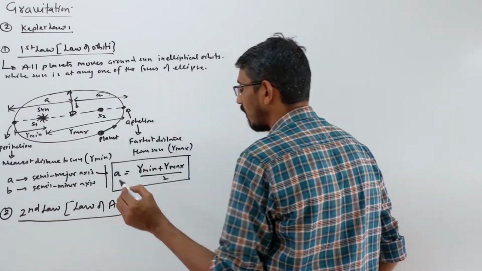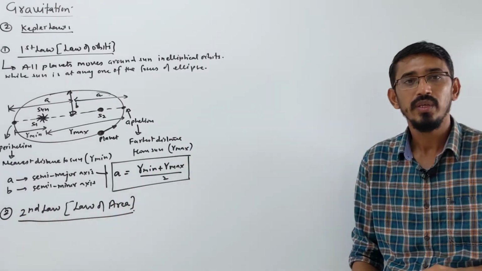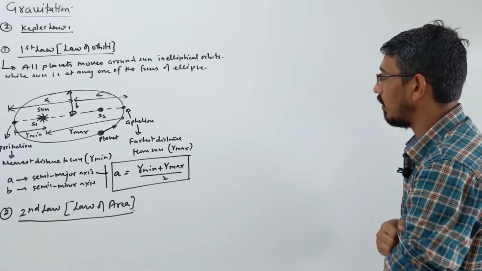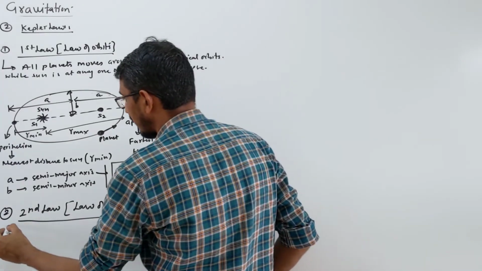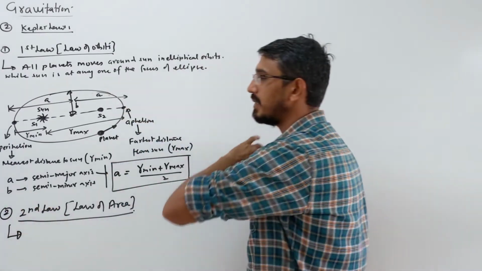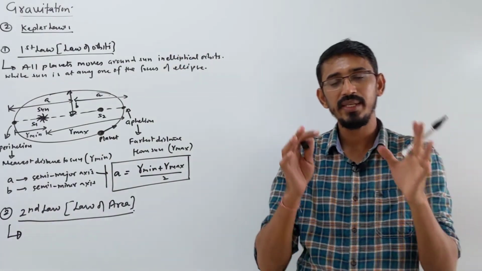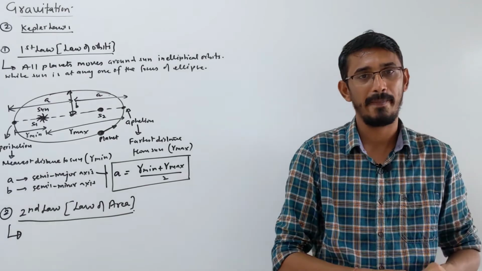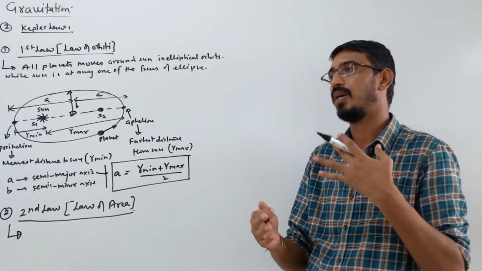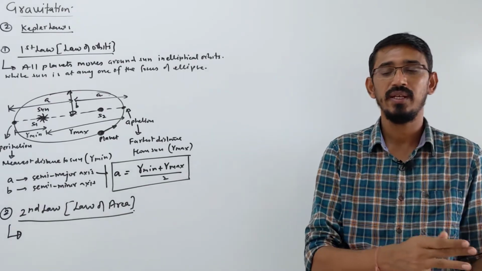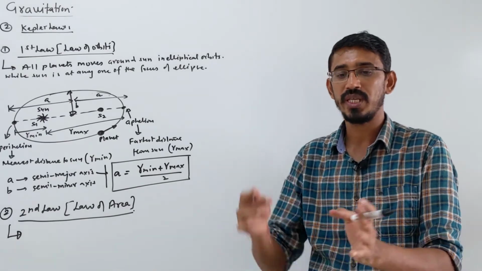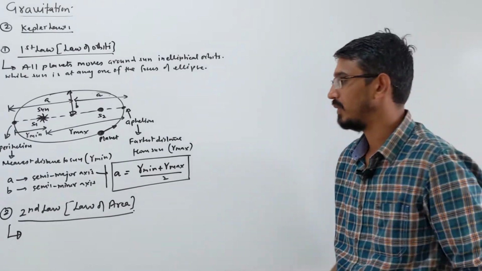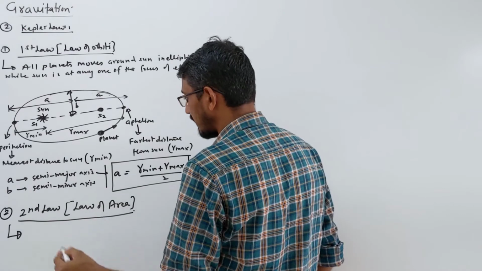Kepler's second law is called the law of area, correct? We say this in many ways, and I will write all possible ways. This law says that when a planet is moving around the sun, then in equal time intervals, it always covers equal area. Or you say that area and time are proportional, or area by time is a constant.